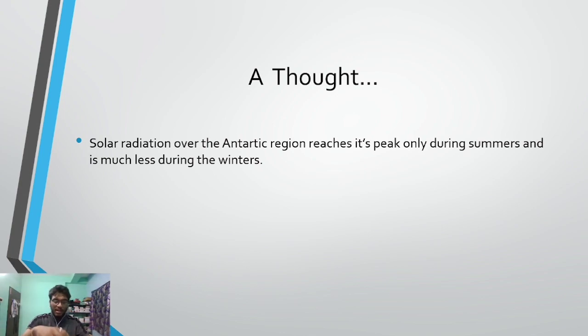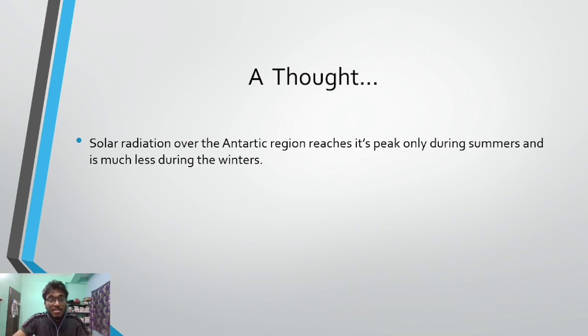As the solar radiation reaches the earth, and as the earth revolves around the sun, we have the 4 seasons. In summer, the solar radiation reaching the Antarctic region is the most, which is much lower in the winter season.